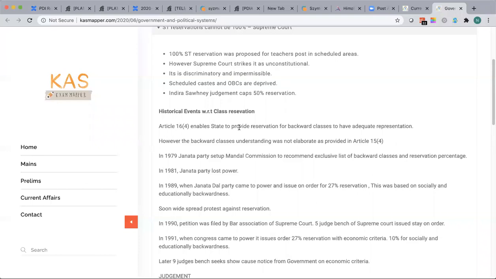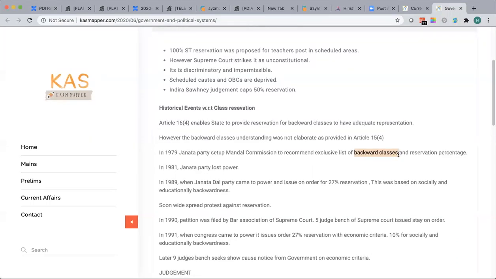Fine. So in 1975, the Janata Party set up the Mandal Commission. This was the second backward classes commission. Okay? This is not the first, this is the second. The first was Thakur. The Mandal Commission came up with its own recommendations. It identified 3,000 plus castes as backward classes, based on social and educational criteria.